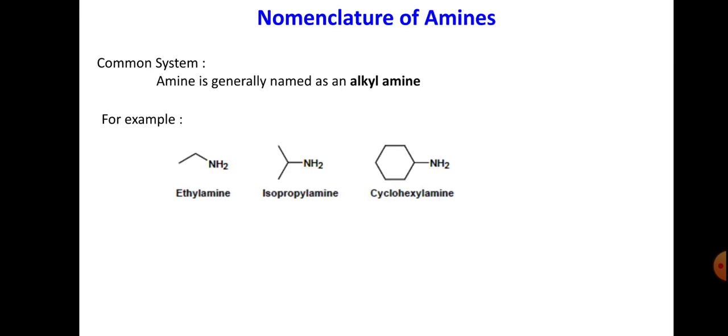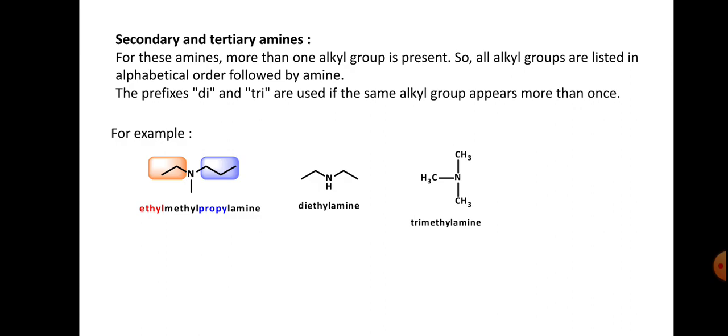And nomenclature of amines, for more examples, an amine is generally named as alkylamine. So this is ethylamine, CH3CH2NH2, and this is isopropylamine, that is CH3CHCH3 and NH2, and this is the cyclohexyl group and NH2, cyclohexylamine.